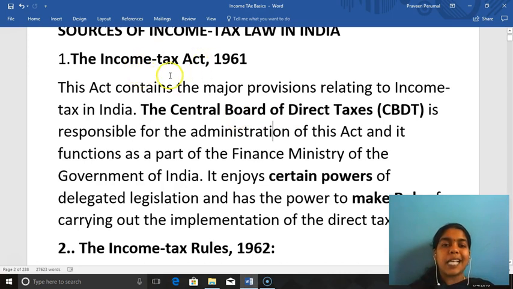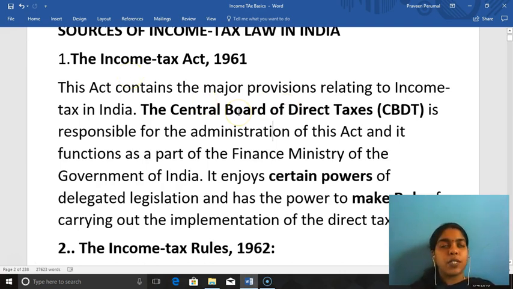This Income Tax Act is governed by CBDT. It is a supreme board which controls the Income Tax Act. The Central Board of Direct Tax is functioning under the Finance Ministry, and the Finance Minister is the supreme person who can take decisions with regard to the finance of this country. So CBDT is the one which is looking after the Income Tax Act.